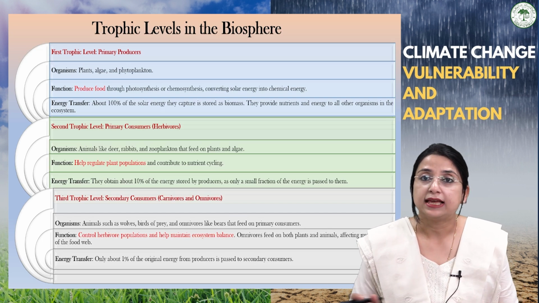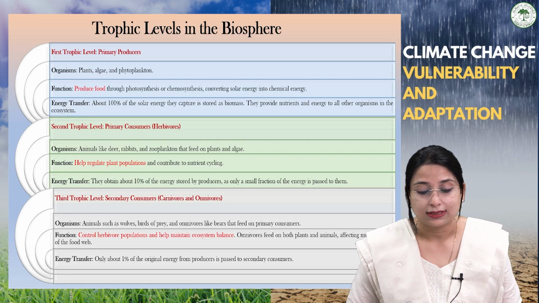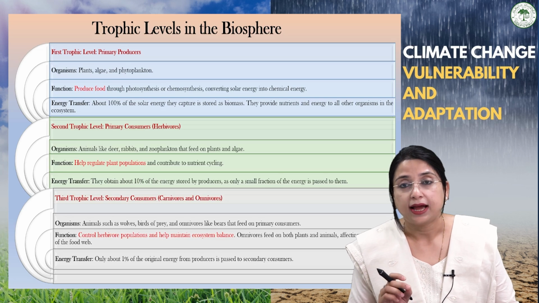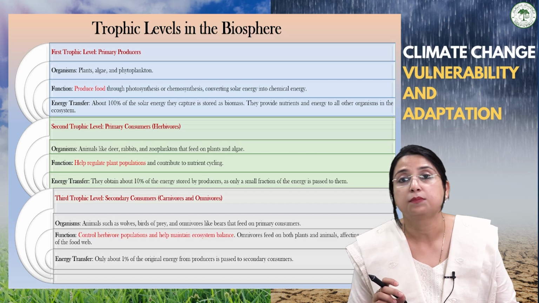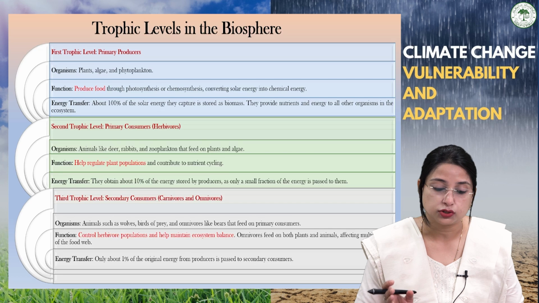In the energy transfer, herbivores, or primary consumers, obtain only about 10% of the energy stored by the producers, as only a small fraction of energy is passed to them. From the 100%, only 10% of energy is passed to them.